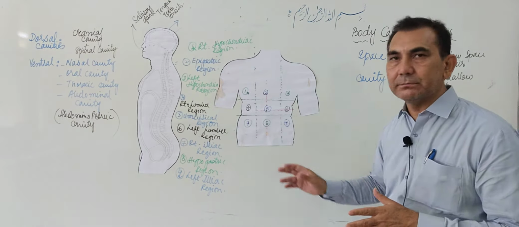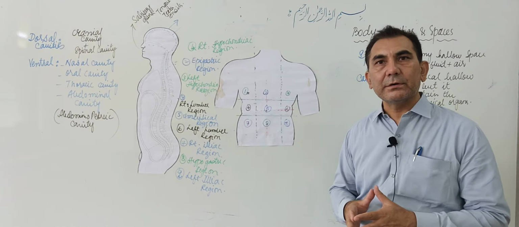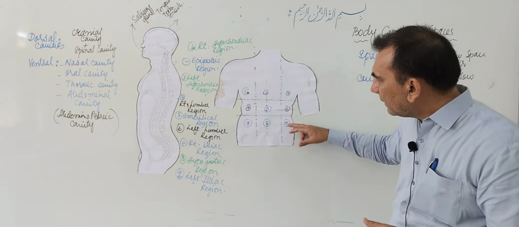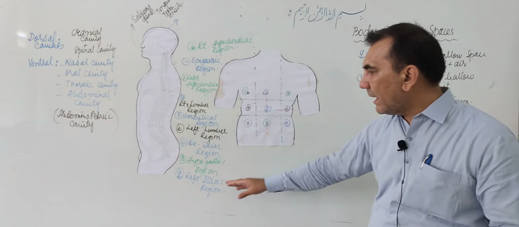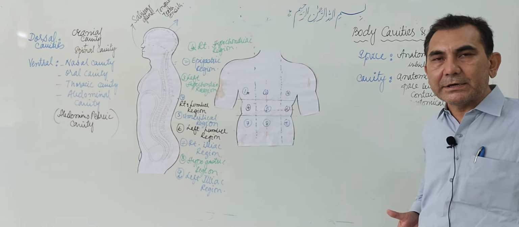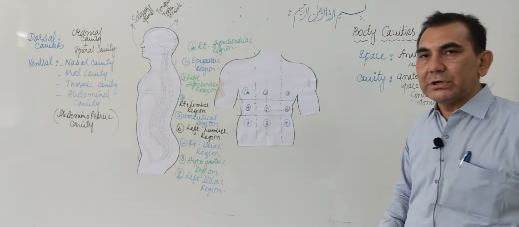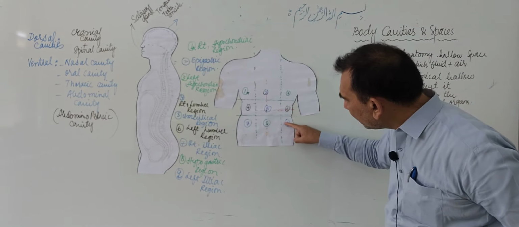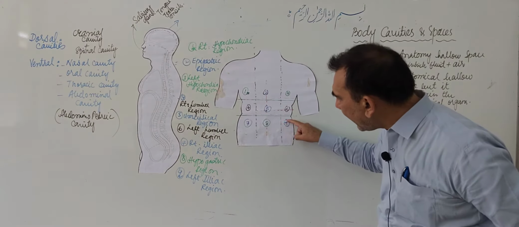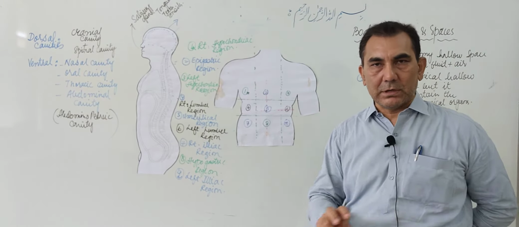And the rectum is also present in the hypogastric region. And number 9 is called the left iliac region, just opposite of the right iliac region. In the left iliac region, the descending colon, when it reaches the 9th region, the iliac region, is made of the sigmoid colon.